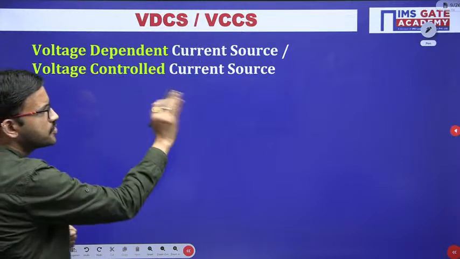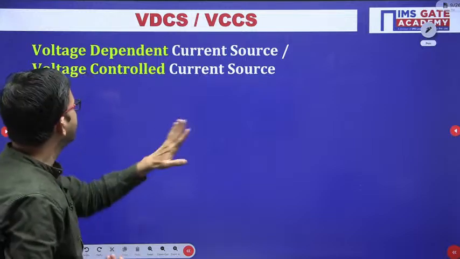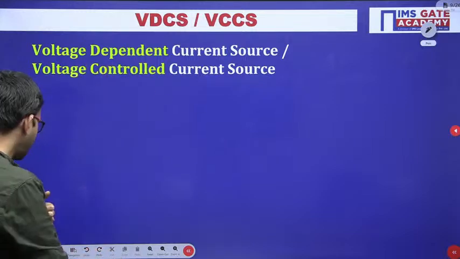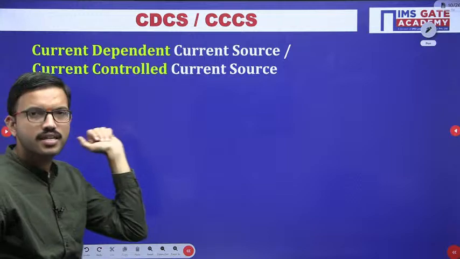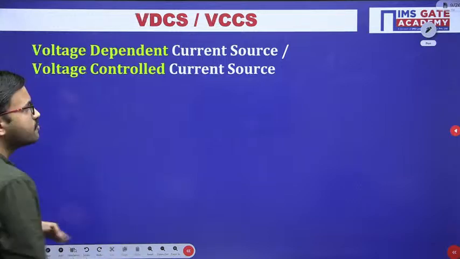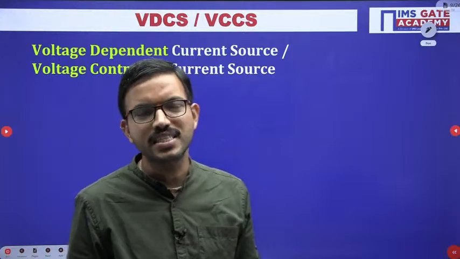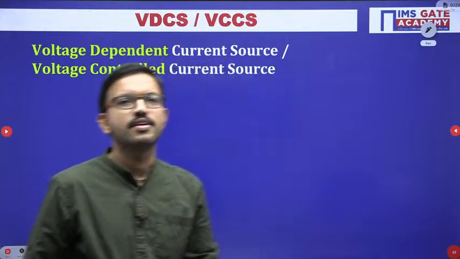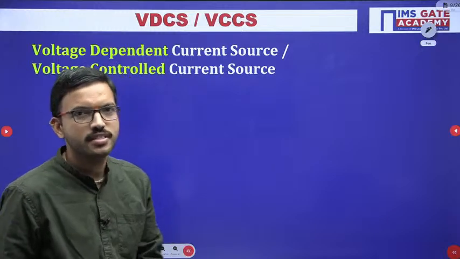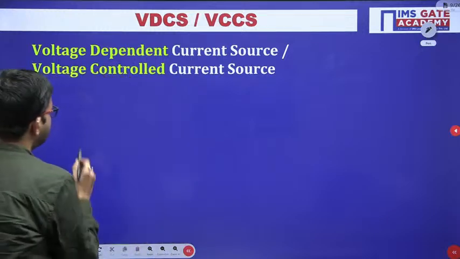So the other two sources, obviously, are current sources. In one case it depends on voltage, in another case it depends on current. Since we have mentioned it is a current source, how do we represent it in general? Any guess? All of you just give a try.